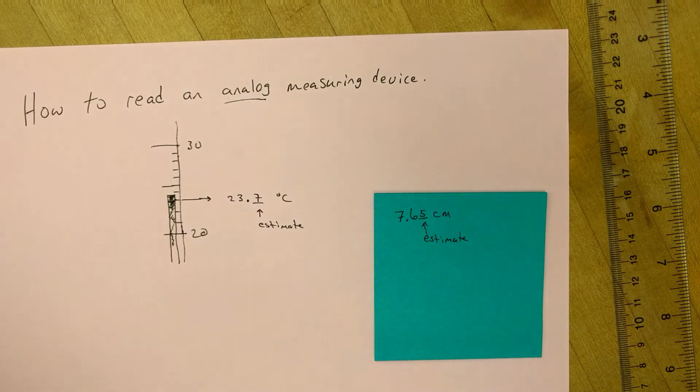The limitations of each measuring device, how close together those tick marks are, your own eyesight, how well you can see. You could get out a magnifying glass, but that's really not necessary. It's an estimated digit, so it doesn't have to be exactly correct. It's just your best estimate of how far in between the 0.6 and the 0.7 tick marks it is. And that's it. That's how to read an analog measuring device.